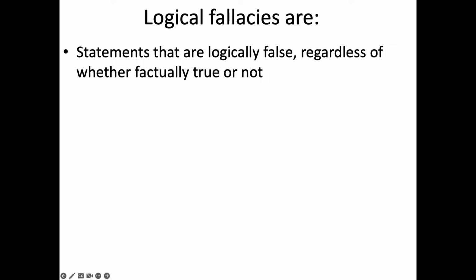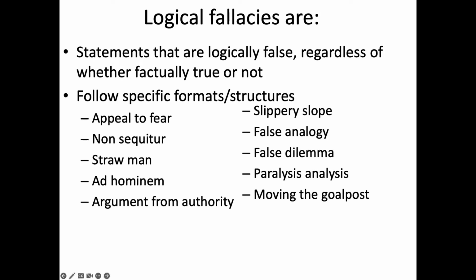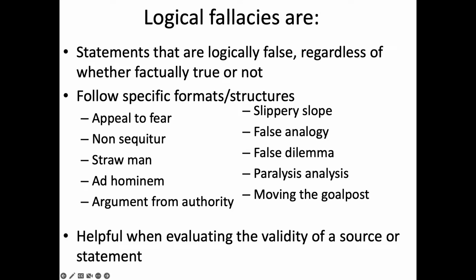Logical fallacies are statements that are logically false, regardless of whether they are factually true or not. They tend to follow specific formats and structures, and I've listed some examples here. Some of these you may be familiar with, things like an appeal to fear, a non sequitur, a straw man, ad hominem, argument from authority, slippery slope, false analogy, false dilemma, paralysis analysis, and moving the goalpost. Knowing the logical fallacies can be helpful when evaluating the validity of a source or a statement.